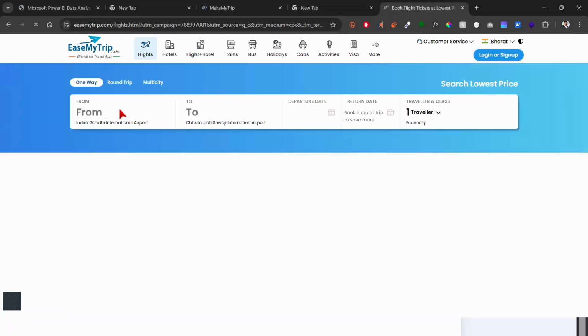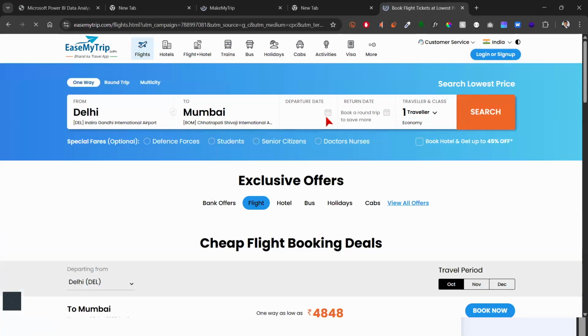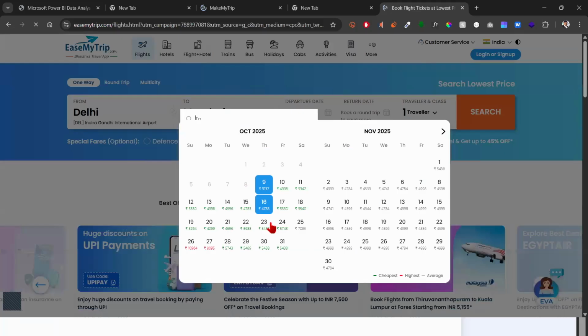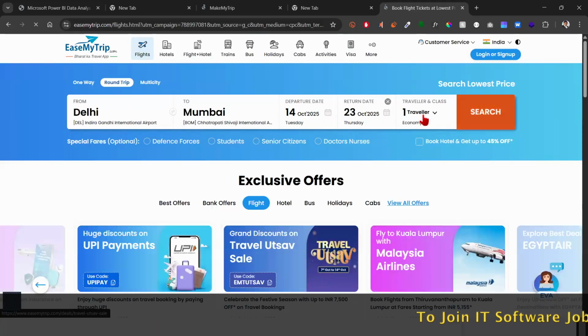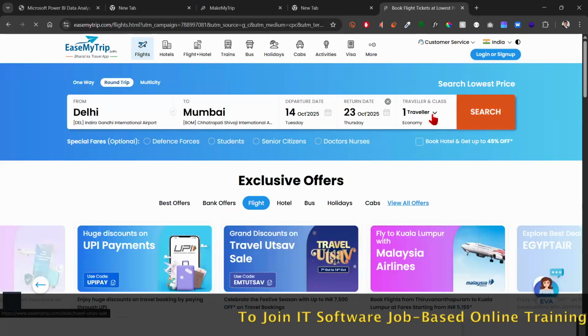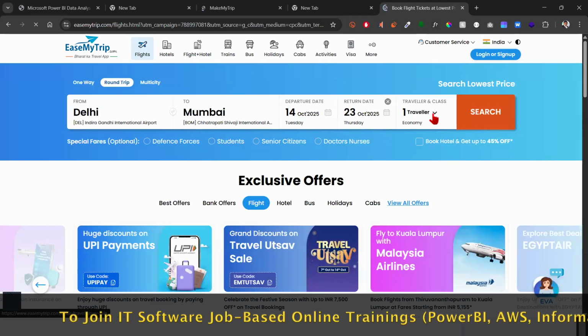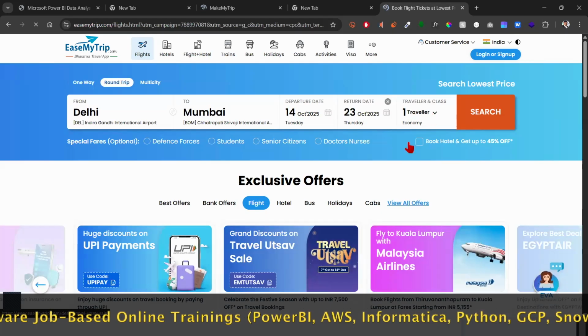And what I'll do is the same thing here. So let's just do Delhi to Mumbai, something like that. And then we'll add a departure date and a return date. And we'll max these filters out. I think I cannot max them out too much, but let's just try this. So I'm just going to click on that.